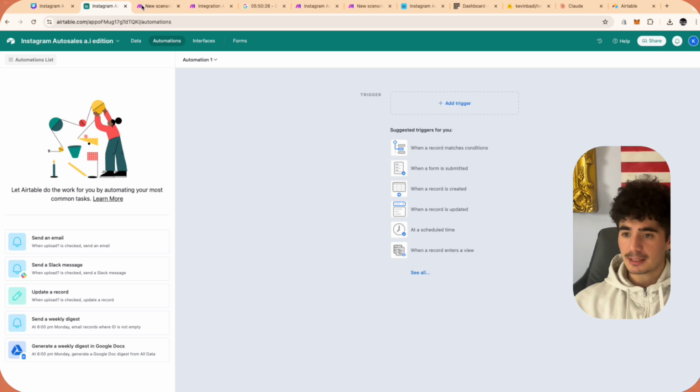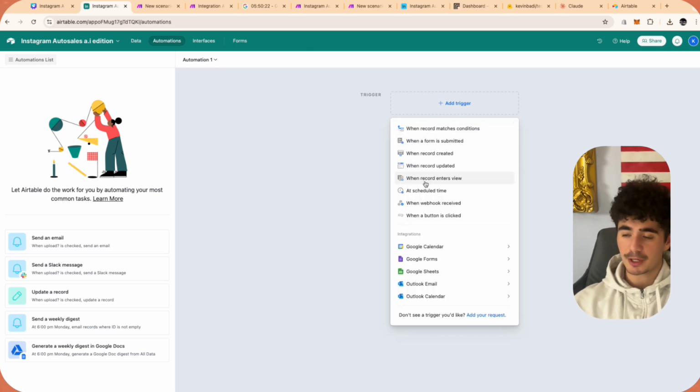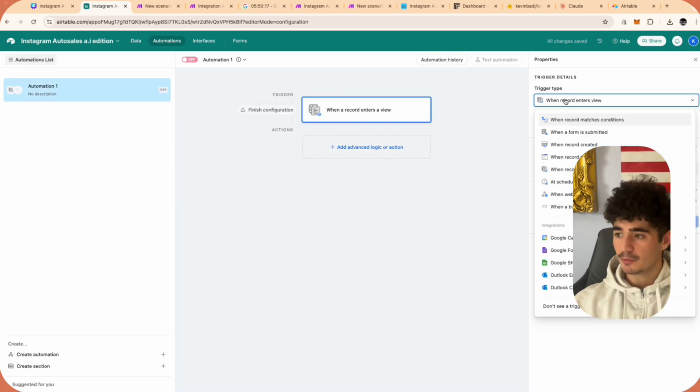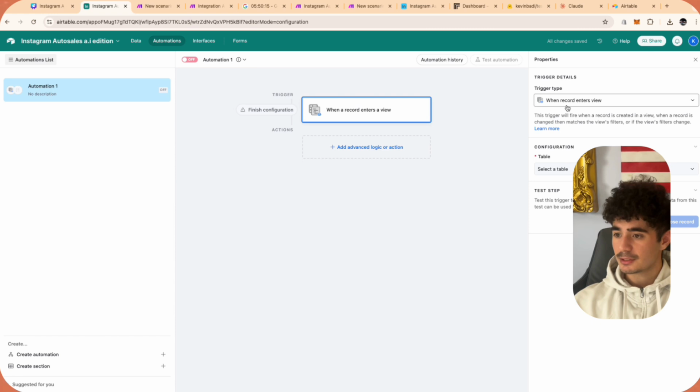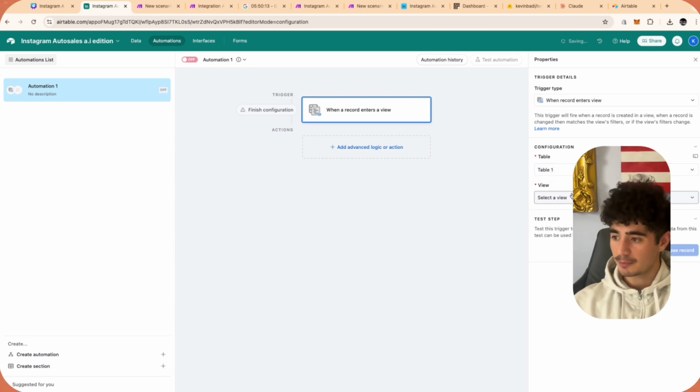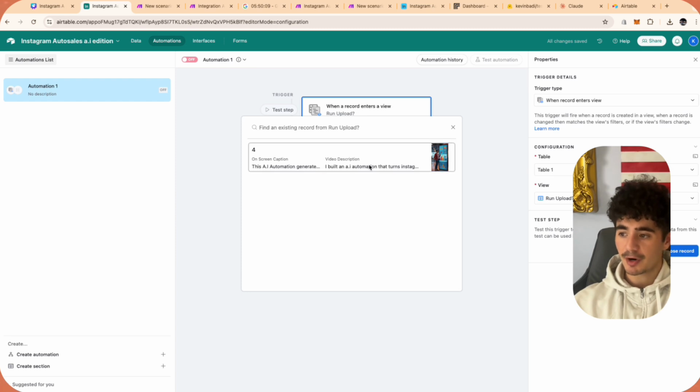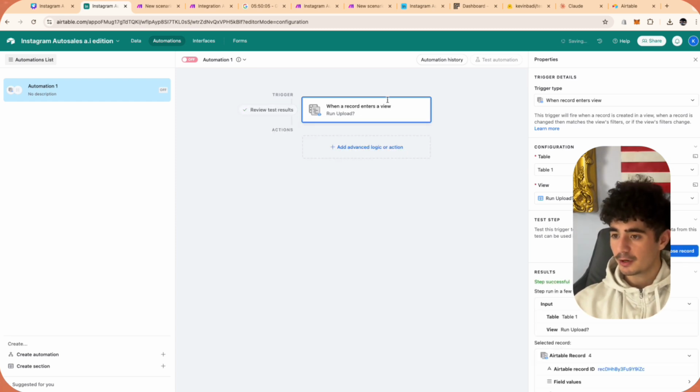And so in make.com, guys, we're actually going to start doing this automation. The first thing that sets up this automation is when a record enters that run upload view that I showed you guys. So there should be only one record that's in that view right now. And so if we select the table 1, and we select the view as run upload, the one record that we should choose is the record that has all of the required information. And so that's number 4. And so there we go, we can click that.